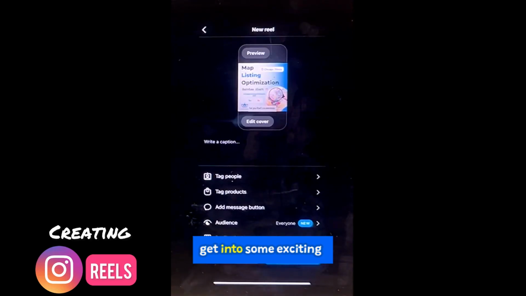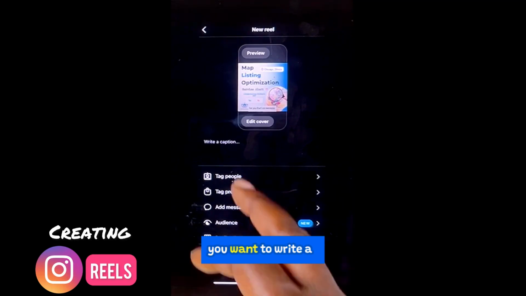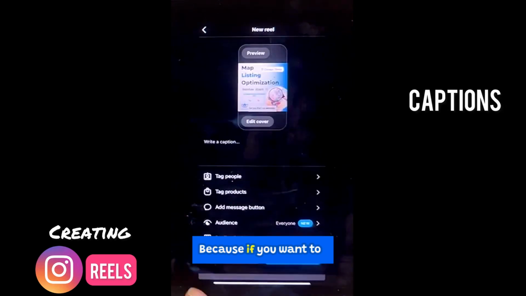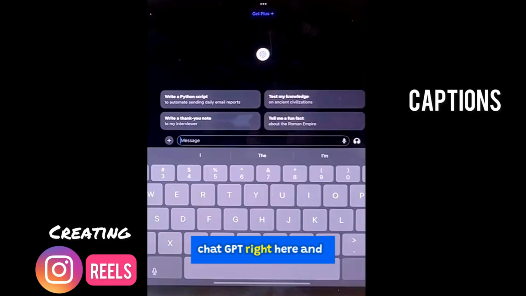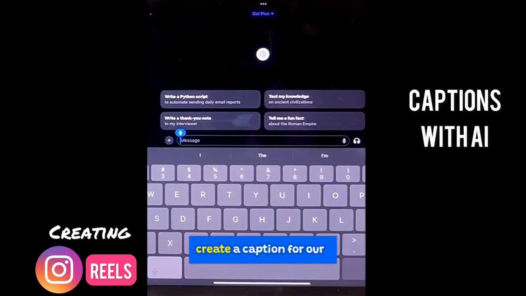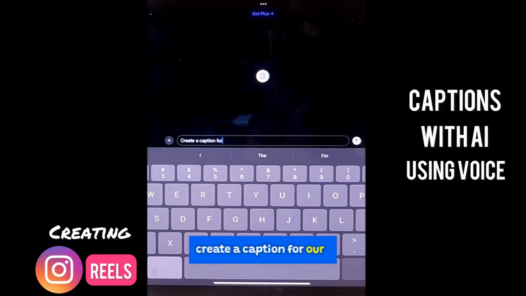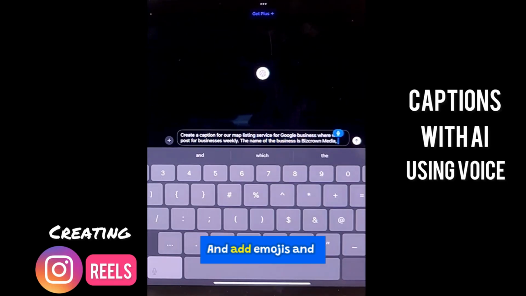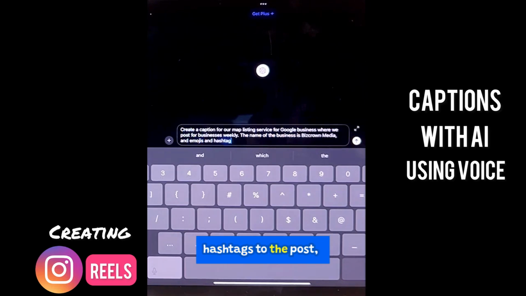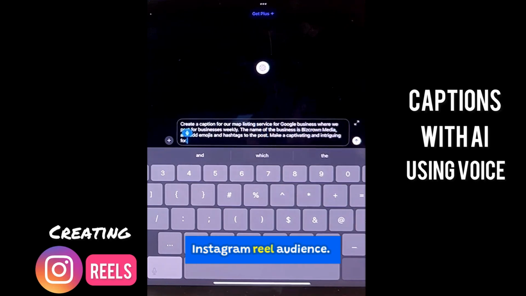And now we're going to get into some exciting parts that have to do with marketing. So the first thing is you want to write a caption. This is where it's really cool, because if you want to write a caption, I would just say it's very simple. You could just go to ChatGPT right here and just tell ChatGPT, create a caption for our map listing service for Google Business, where we post for businesses weekly. The name of the business is BizCrown Media, and add emojis and hashtags to the post. Make it captivating and intriguing for an Instagram Reel audience.